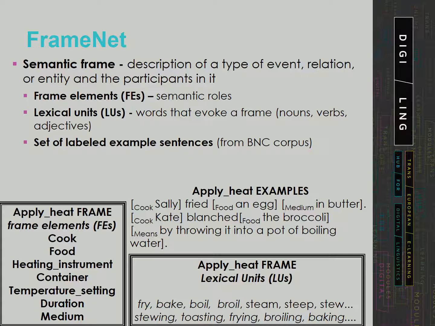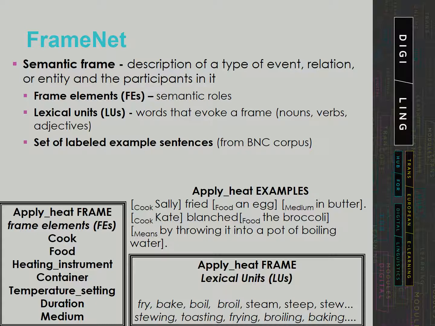In the frame semantics theory, the meanings of most words can best be understood on the basis of a semantic frame, a description of a type of event, relation, or entity, and the participants in it. For example, the concept of cooking typically involves a person doing the cooking, cook, the food that is being cooked, something to hold the food while cooking, container, and a source of heat, heating instrument.